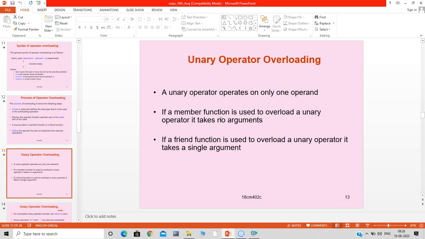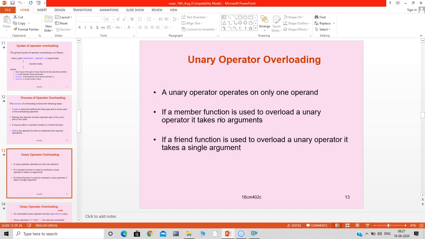I repeat, it simply takes the object through which this operator function was invoked as its operand, and it performs the operation on this object only. That's why we need not pass any arguments if the operator function is defined as a member function.